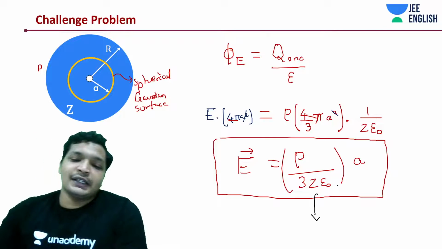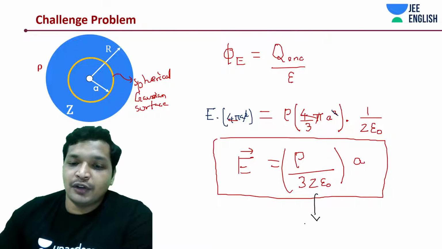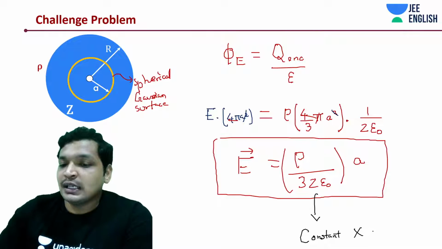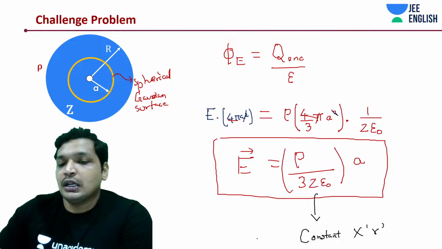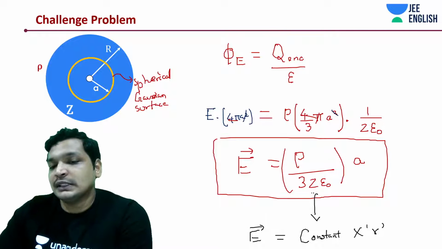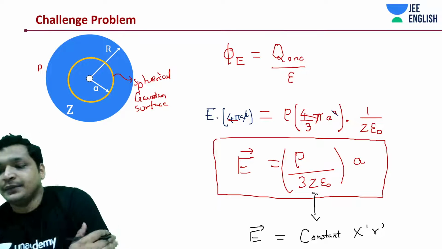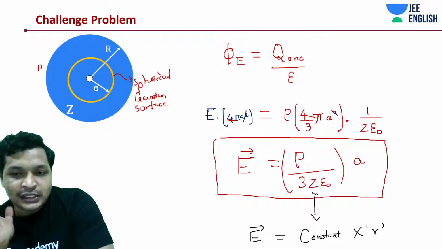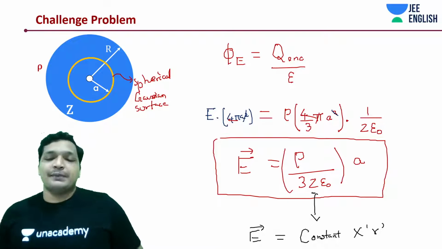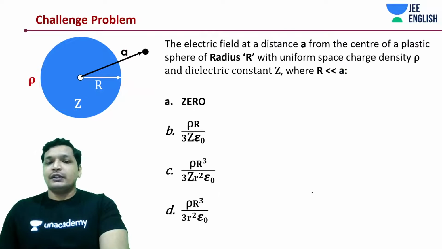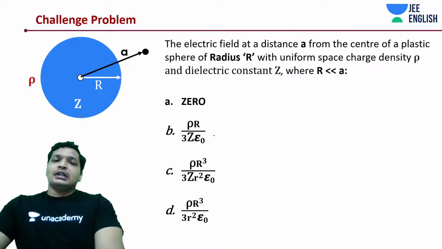Just let's keep it like this for now. For now, just understand this is nothing but some constant into distance A, or generally if you used r. But this constant has some Z factor in it. Very important. Even though it's a simple thing, don't miss out this concept. I often see this concept being missed out in many of the official books.